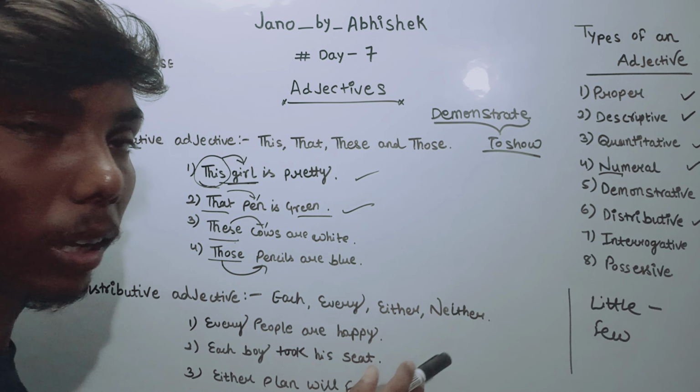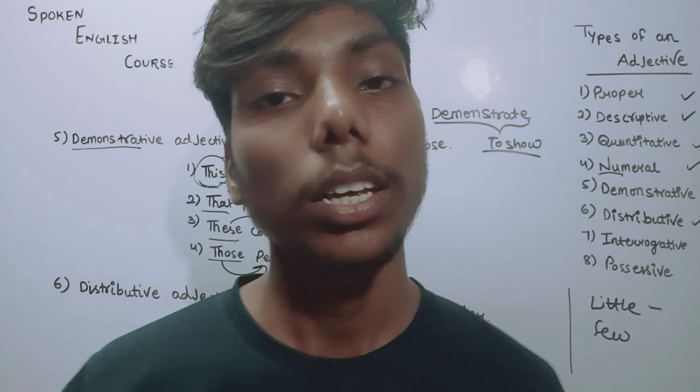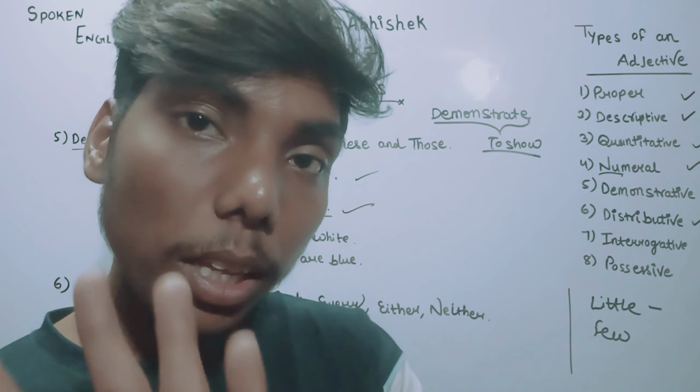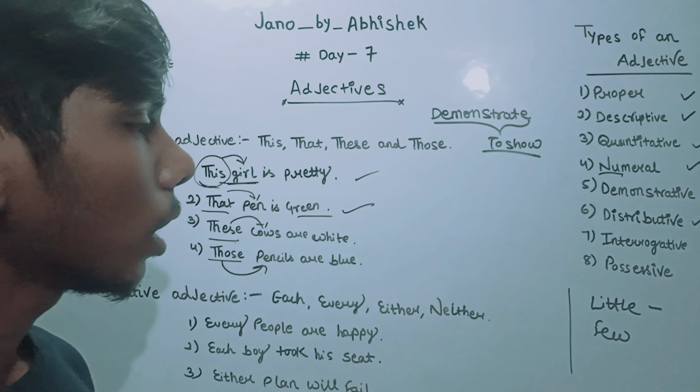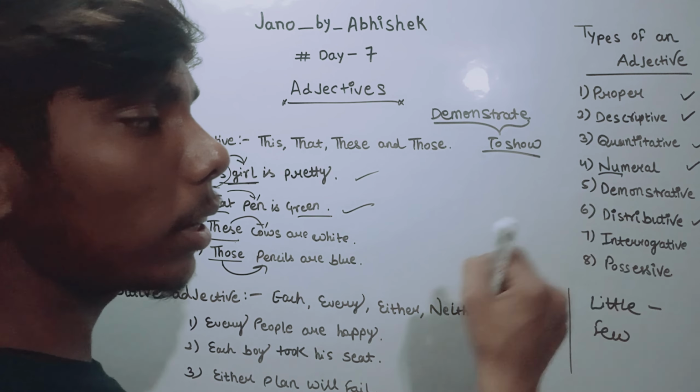Each, every, either, neither. These are the four words which come only in the distributive. Why do we include them under the distributive?